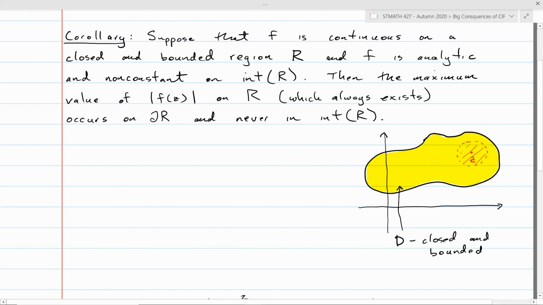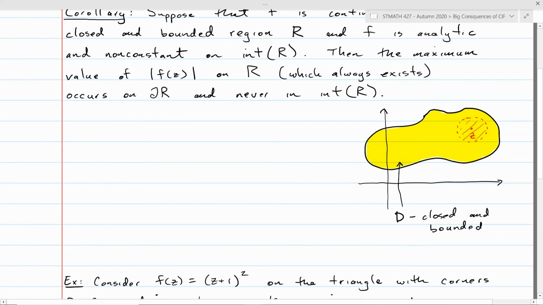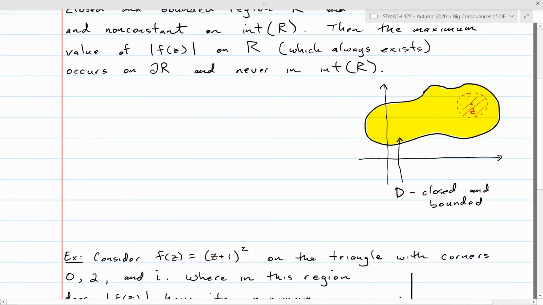See, it can't be on the interior because if you took a point z in the interior, like in the picture I have there, you can put a disk around that point that stays entirely inside that set. But now your function's not constant on that disk, and it's analytic on that disk, so it can't have a maximum that occurs inside that disk, right? That was what the previous thing said. But that's true of every point on the interior, so that means there can never be a maximum that occurs anywhere on the interior of the set. It can only appear on the boundary. But it has to appear somewhere, so it definitely is on the boundary. So that's the proof without writing any of the details down.